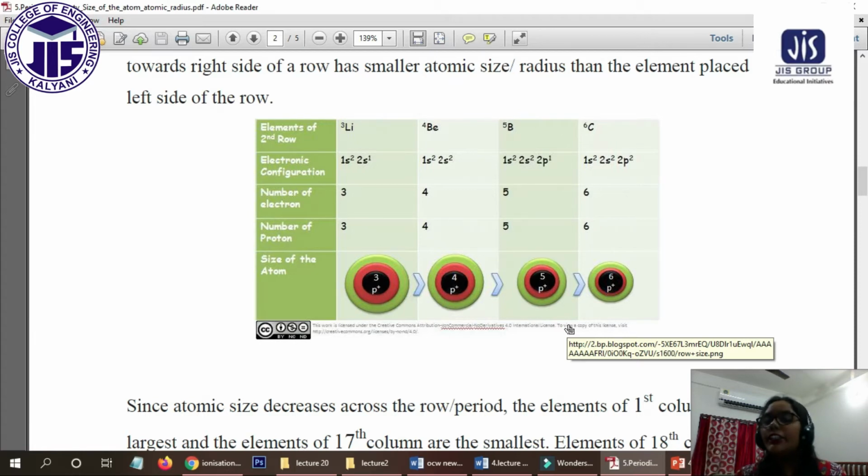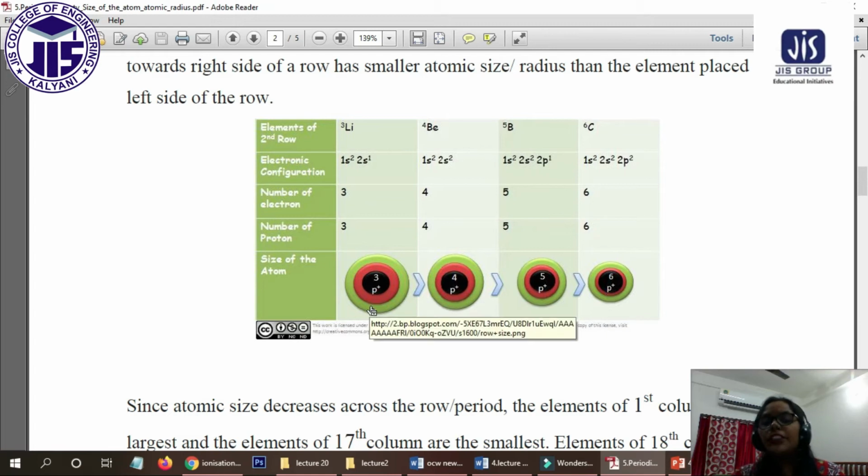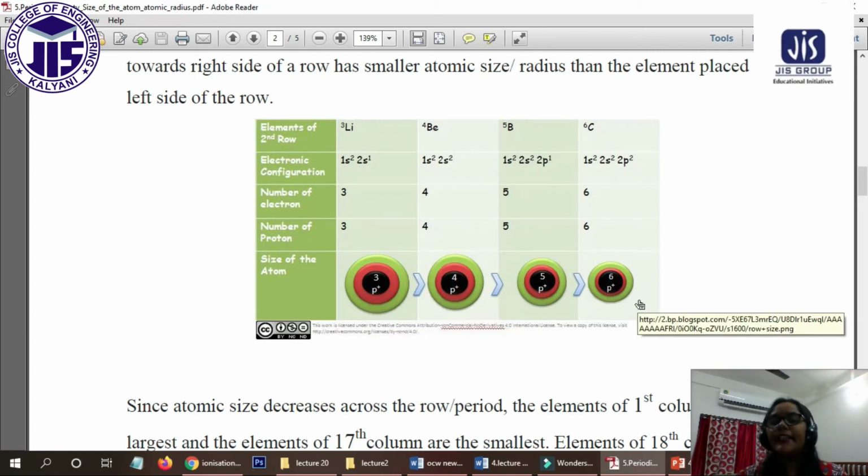So if the nuclear charge increases, what will happen? It will hold the outer orbital electrons more strongly. That's why if we go towards the right side, the size will decrease. Is this clear to all?